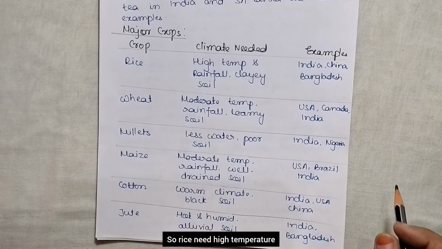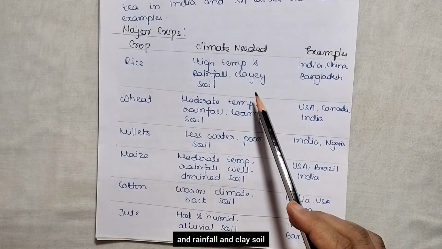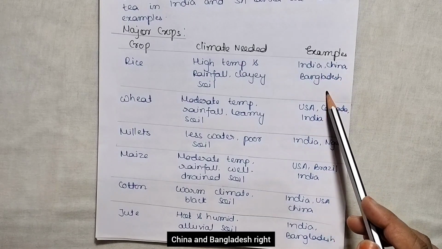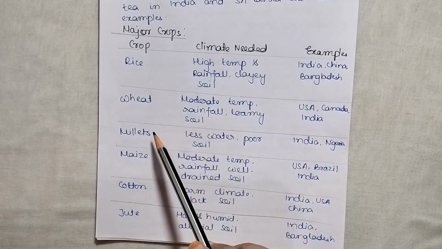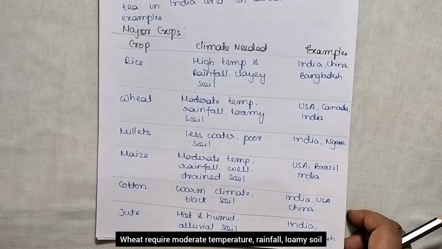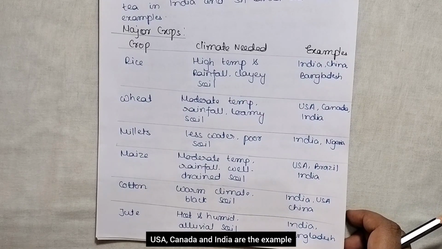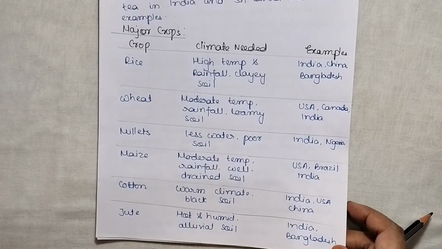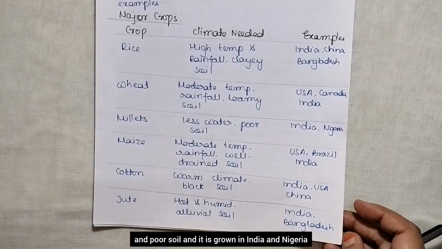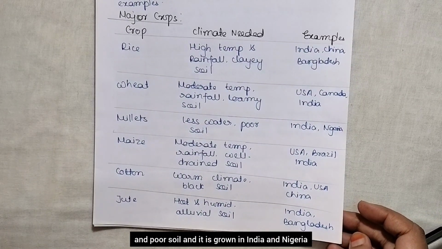Rice needs high temperature, rainfall and clayey soil. Examples are India, China and Bangladesh, right? Wheat requires moderate temperature, rainfall and loamy soil. USA, Canada and India are the examples where it is grown. Millets require less water and poor soil and are grown in India and Nigeria.